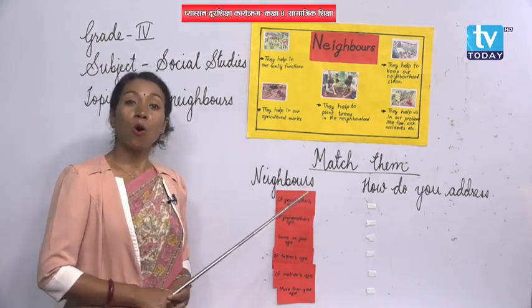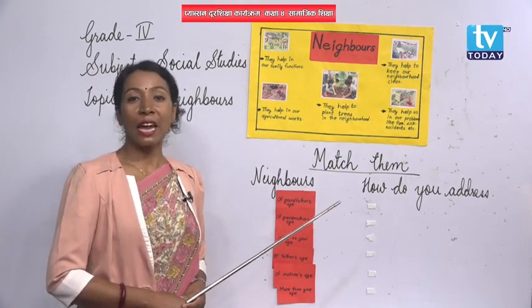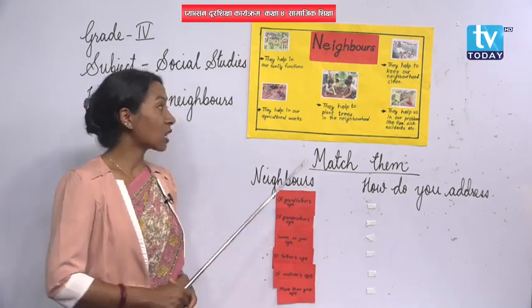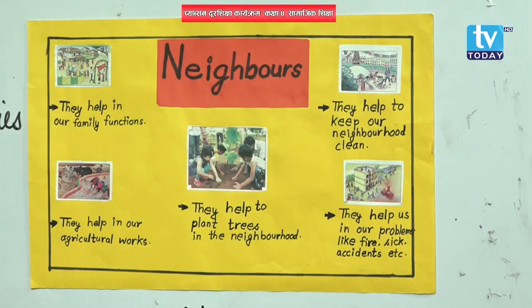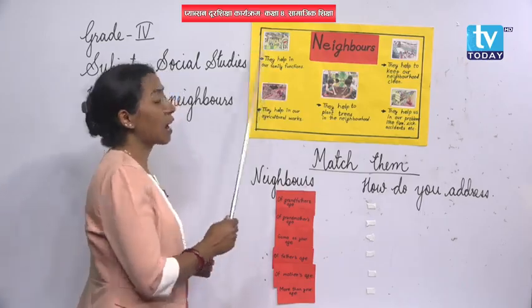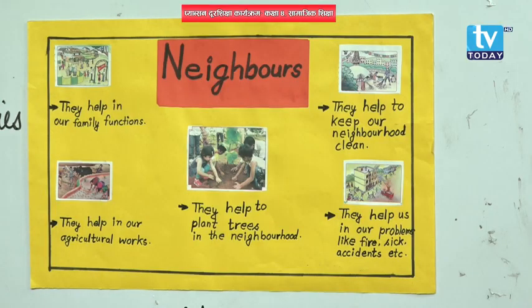During that time, only your family members cannot do all the work, right? So during such time, who comes to help you? Do I come to help you? No, obviously not, isn't it? That time your neighbors come to help you. So neighbors are important for us. Are you clear? Okay, very good.